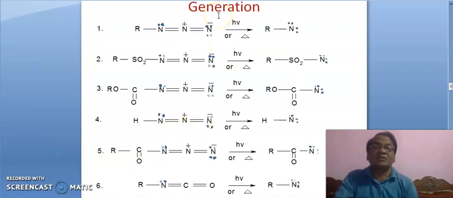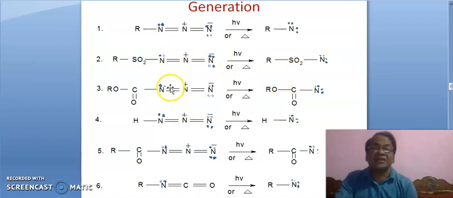Generation. How can nitrene be generated? It is nitrene. It is photon, light or heat. Under photochemical or thermal conditions, this bond breaks here, giving nitrene. In a similar fashion, breaking takes place here, giving such a type of nitrene.